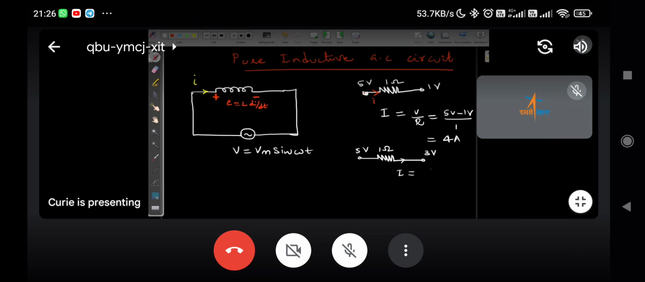Very simple now. What is 5 volt minus 3 volt? 2 volt. 2 volt upon 1 ohm, 2 amps. So now, compared to the previous circuit, what is happening? When the potential difference is small, current is decreasing. Dheeraj, Shivang, are you there? Yes, sir. Now you are seeing that here we have a 5 volt source. This is 1 ohm and this is 5 volt. What will be the current flowing through this circuit?